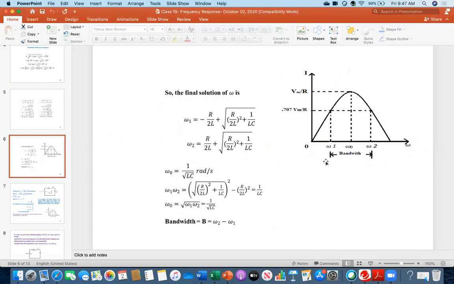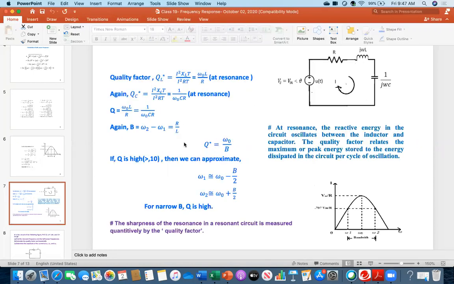So you could say that this distance for series circuit is just R over L. So without even calculating the omega 1 and omega 2, you can calculate the bandwidth by using this equation. I mean, I am showing you all the possibilities of how you can calculate the parameters. Soon after this slide, I am coming to a numerical example.